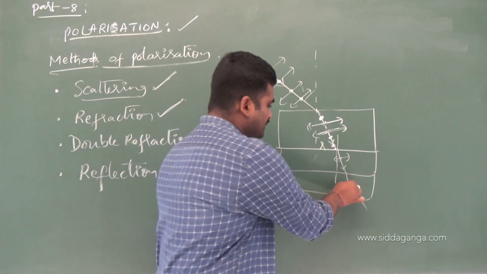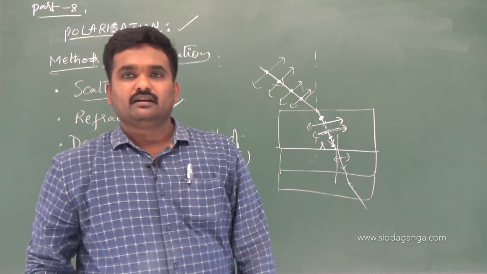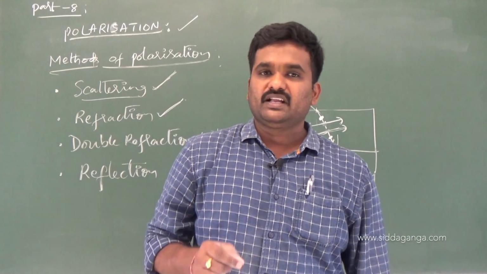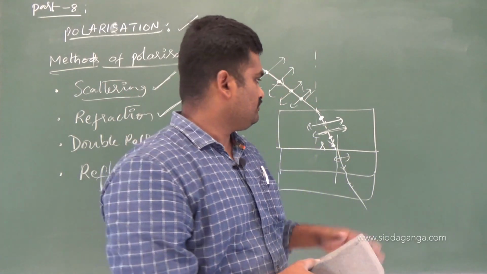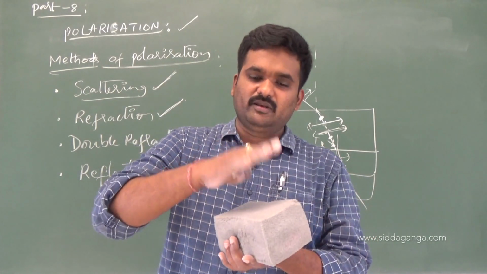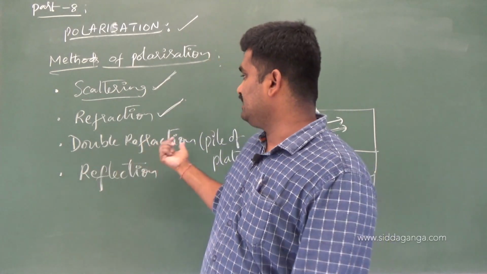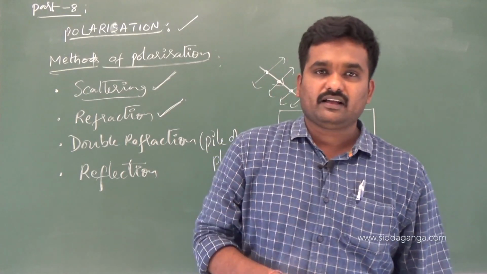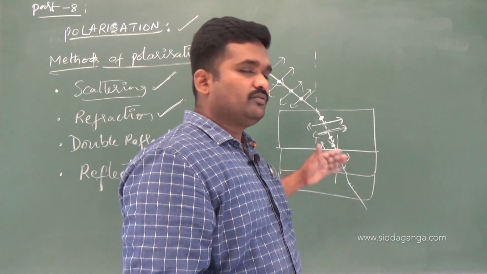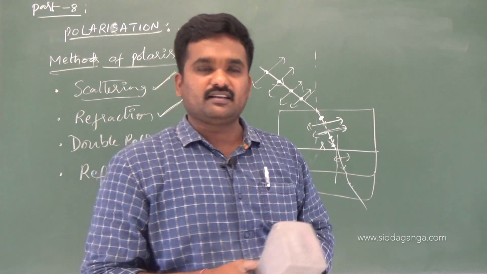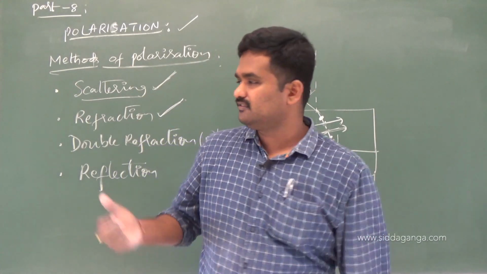If it is having only dot components, so like this, till you obtain completely plane polarized light, this number of plates are placed one over the other. That is called a pile of plates, or you can also say double refraction. So this is the method where you get polarized light by the method of the pile of plates.